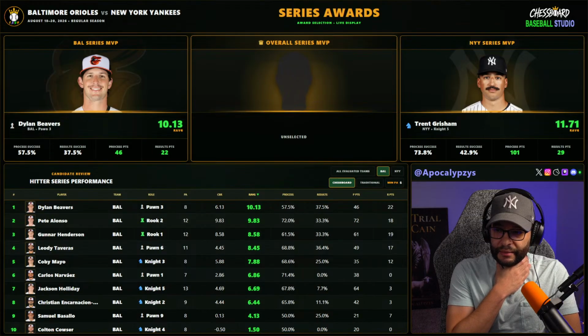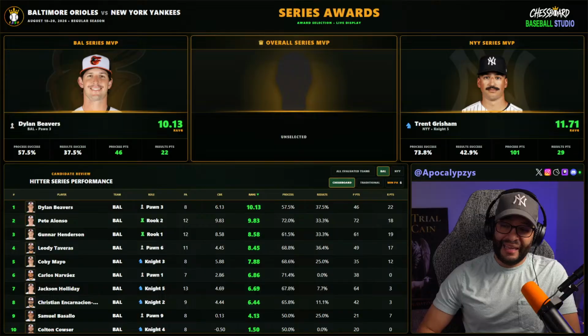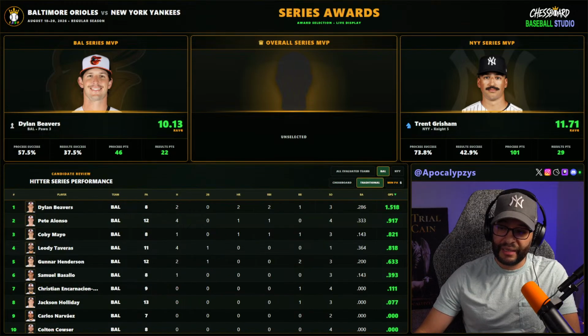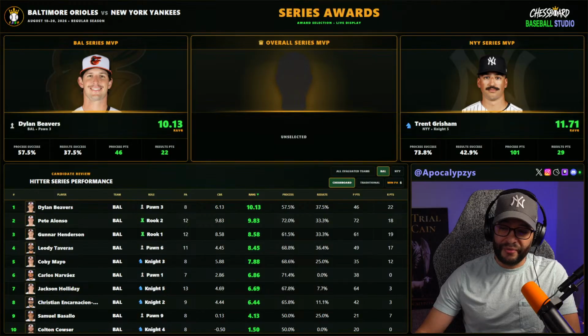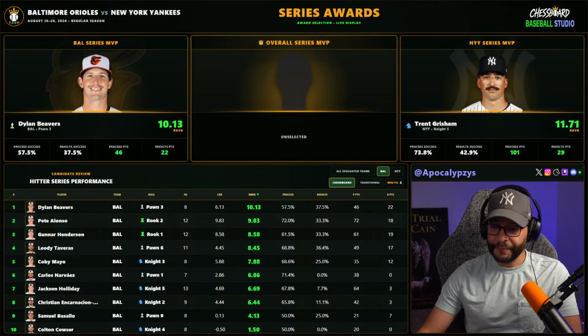And looking at everyone else, I think only Beavers and Alonso really had a good series for the Orioles. Everyone else, Henderson wasn't really felt too much. I feel like he didn't really do that much. Let's look at traditional again. Henderson had 2 hits from his 12 plate appearances. Taveras, Mayo, Narvaez, nope. Holiday, yeah. Cowser had a horrendous series. That's really bad. If you put Cowser, Basayo, and Encarnacion, they were all really bad series there.